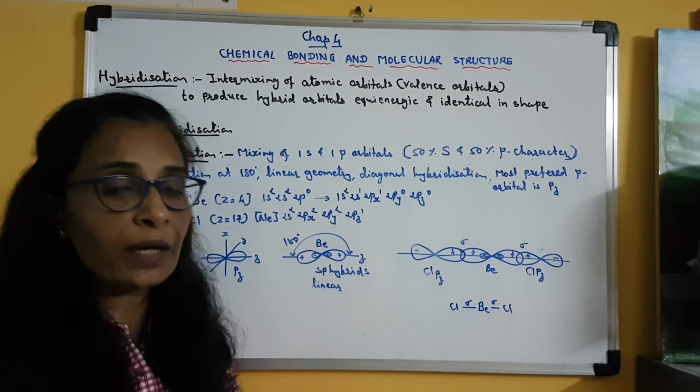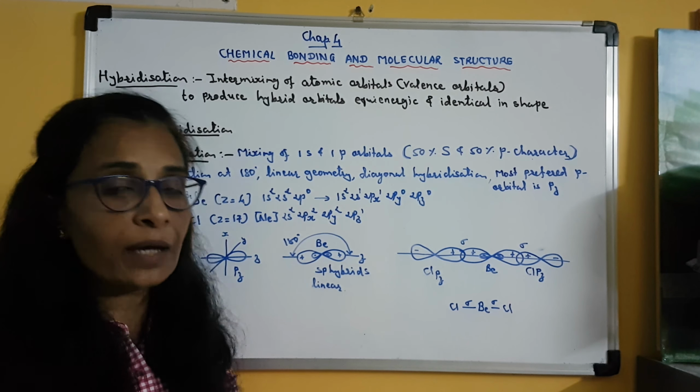So according to Aufbau's principle, an electron will always enter the lower energy orbital first. So out of two chlorine atoms, which chlorine will give its electron in the 2s orbital of beryllium and which chlorine will give its electron in a 2px or 2py orbital of beryllium? So there will be conflict among the two chlorine atoms, and that is why, to settle this issue, before beryllium shares its electron with two chlorine atoms, it will make its orbitals equi-energic and identical in shape by hybridization.